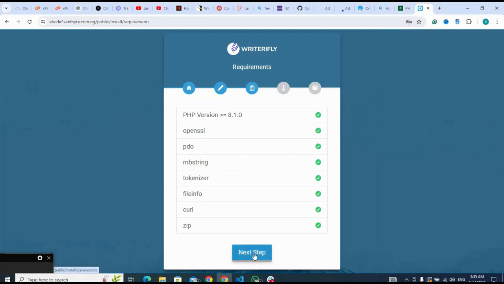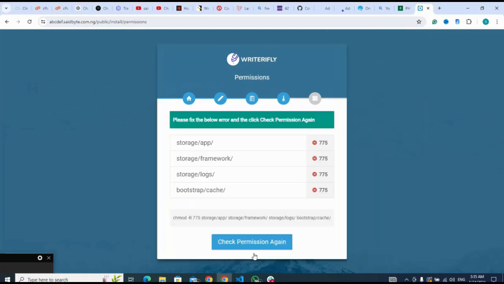So next step, I will go back to my file manager. Where we have our storage app, storage framework, storage logs, I'm going to change these ones to 775 first before I change this later.